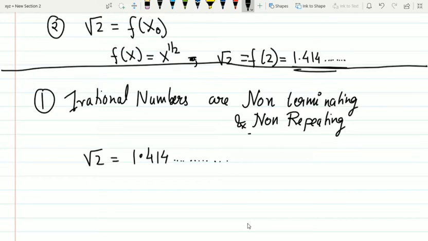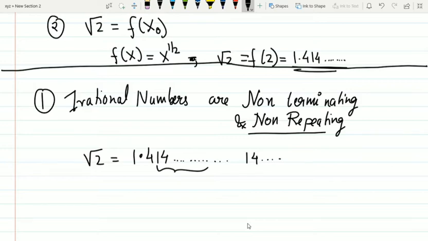And by non-repeating, we mean that this sequence should not repeat. If it repeats, we will say that this is a rational number. But ideally, to prove root 2 is irrational using the definition that it should be non-terminating and non-repeating, you should know the exact value till infinite digits. But we do not know the exact value of root 2. Even if we make a program of it, it will run for millions of years and we will still not know whether it really repeats or not.